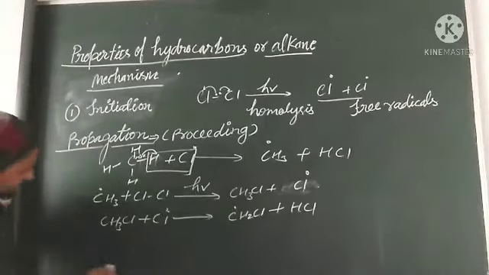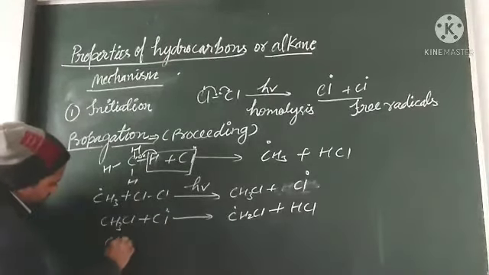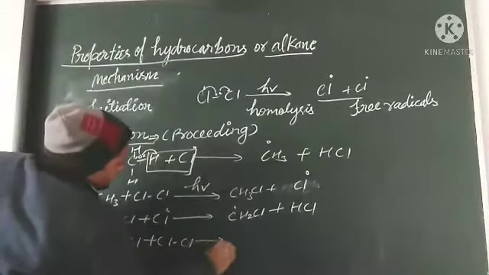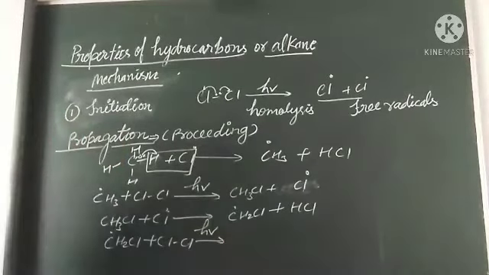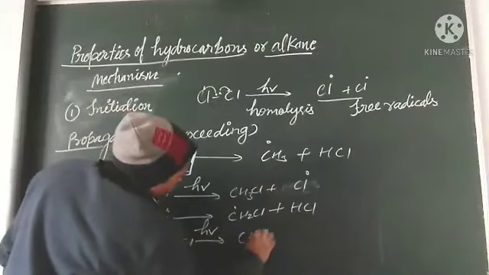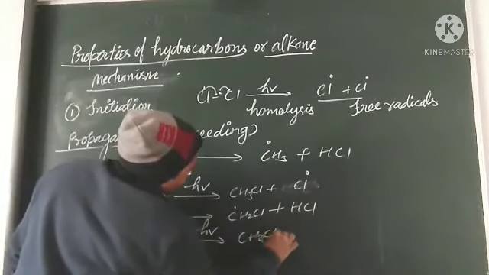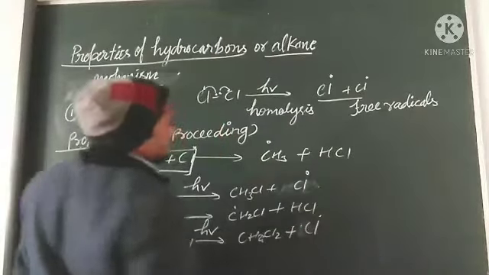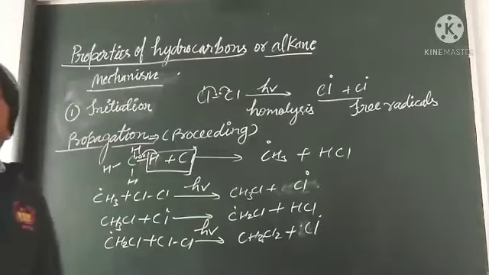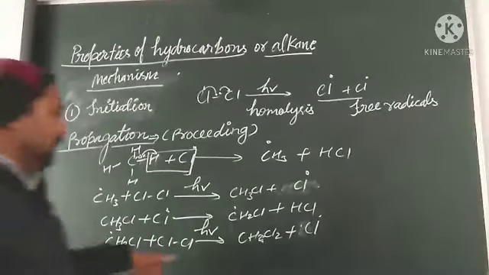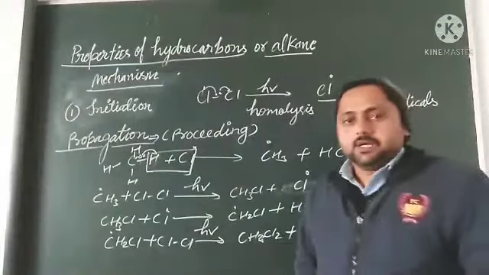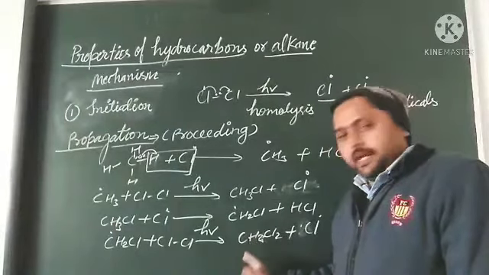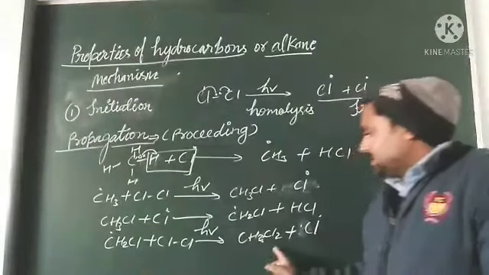In the next step, the CH2Cl free radical attacks another molecule in the presence of h nu, and it gives again CH2Cl2 plus Cl free radical. So this reaction continues until all the hydrogens of methane are replaced.